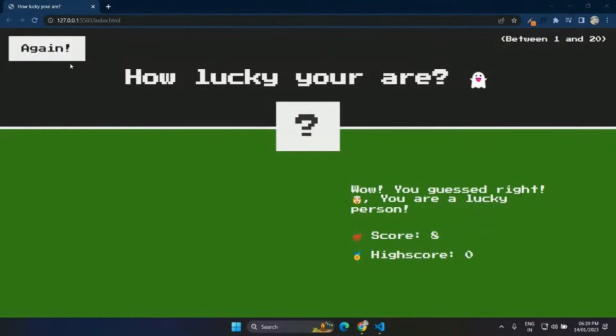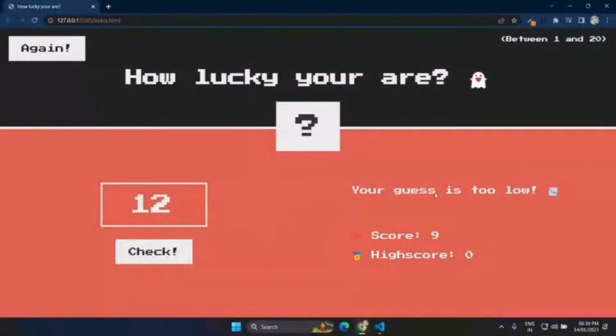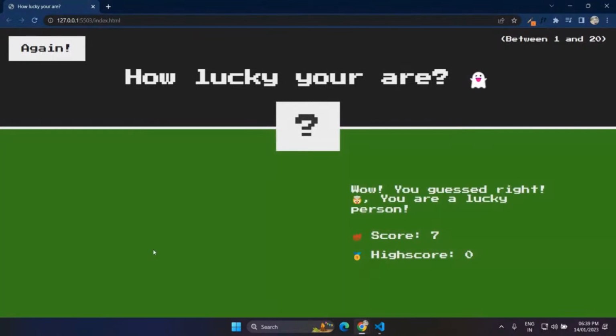You can click on this again button to restart the game, and now you have a new lucky number. So let's try to guess this again. 12, let's see. It's too low, so let me go with 18. 18 is too high, 12 is too low, so that means the number is between 12 and 20. Let's go with 15 again. Okay, 15 is too high, so it can be, let's say, 13, I think. Yeah, 13 was the lucky number, and I got it in 3 attempts. So this is what we are going to build in today's session.